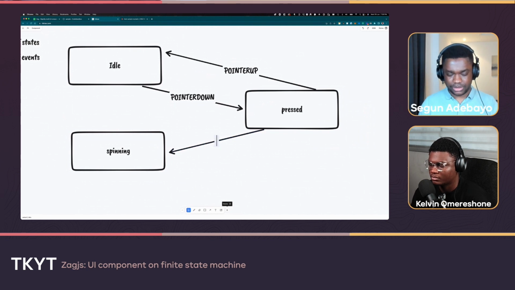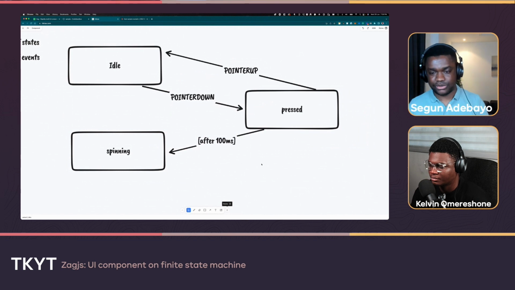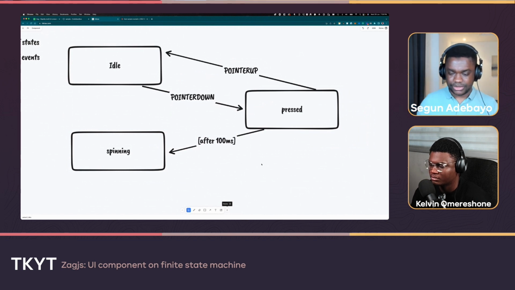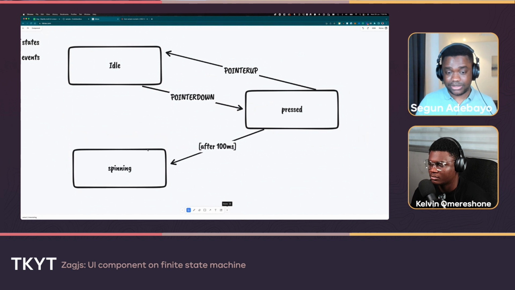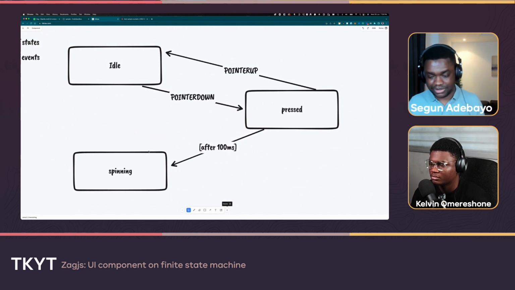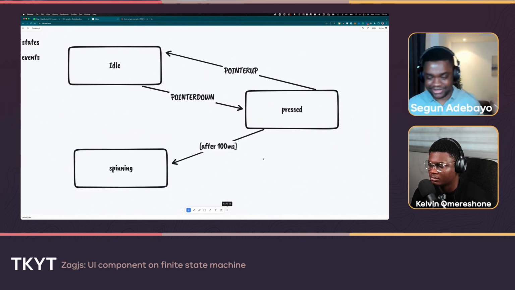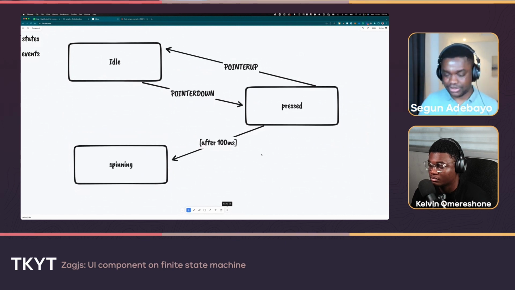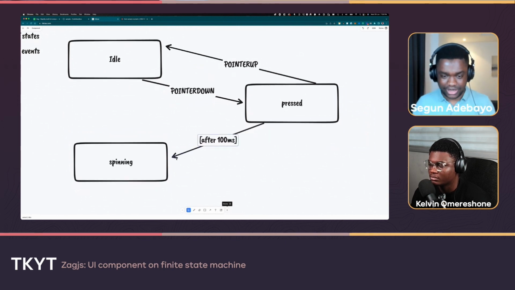So I'll say something like after, let's just say 100 milliseconds, it just automatically goes to that state. So this is not caused by an event. It's basically caused by a timeout. And obviously, I could create an event if I actually wanted to make it explicit, like I want to click a button to say start spinning automatically. I can also do that by just drawing an arrow from here,